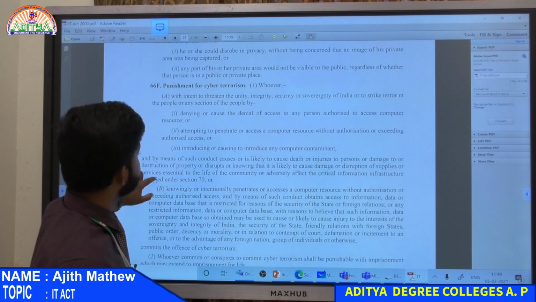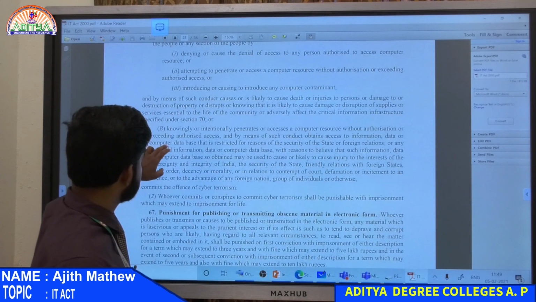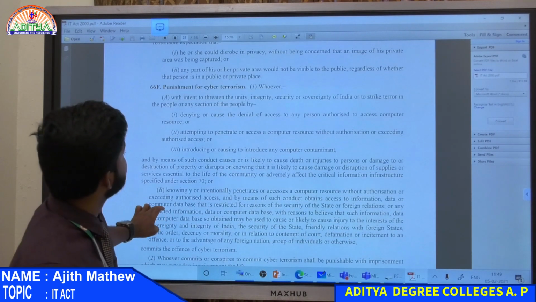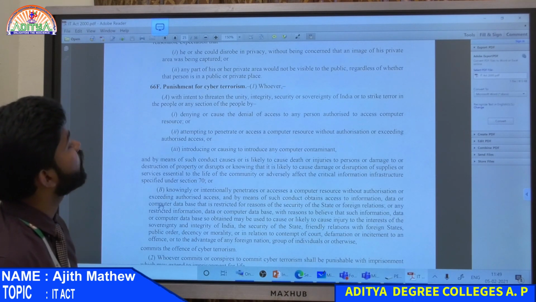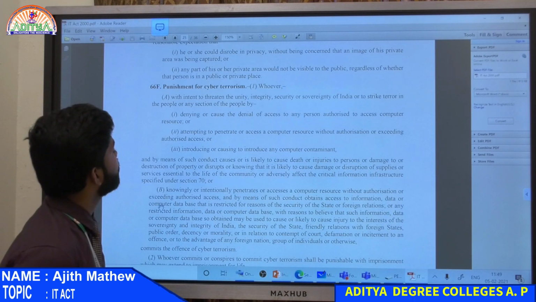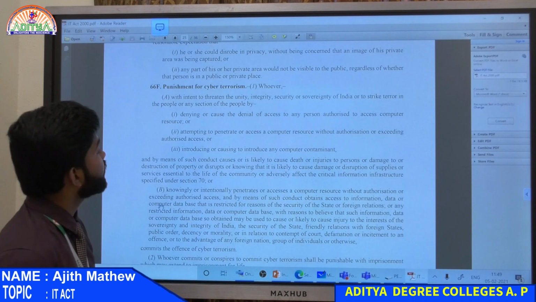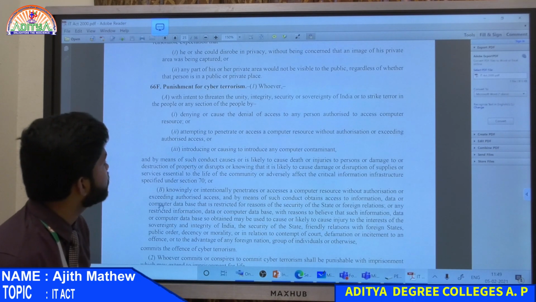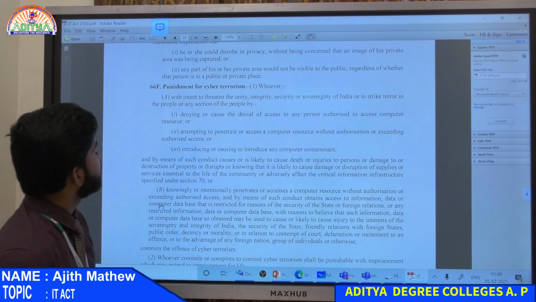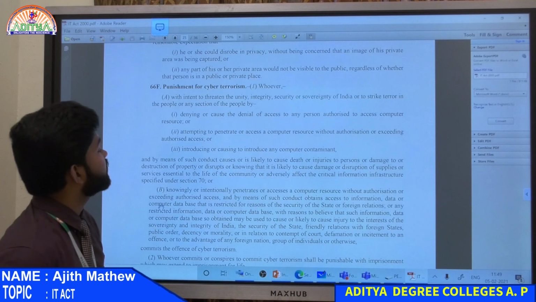Cyber terrorism, this is another section, you can read this section. So cyber terrorism means, with the intent to threaten the unity, integrity and sovereignty of India, to strike terror in people, denying or causing the denial of access to any person authorized to access a computer resource, attempting to penetrate or access a computer resource without authorization, introduction or causing the introduction of any computer contaminant.